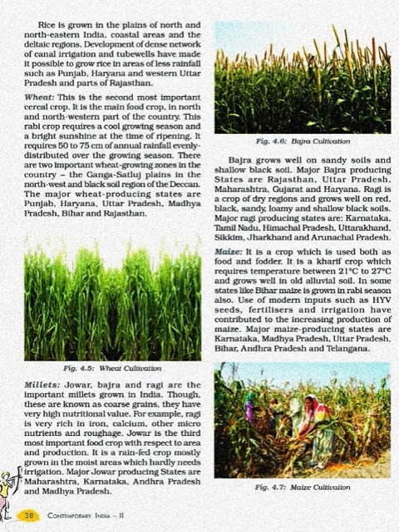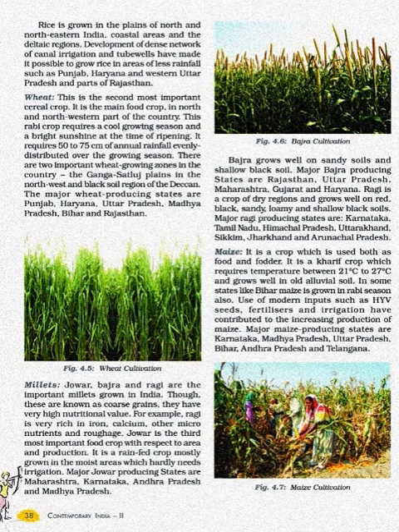And ragi is very rich in iron, calcium and other micronutrients, and it is a very essential element which is required to maintain the health. And roughage also it provides, which helps in the digestion, and it is a crop of dry region, grows well on red, black, sandy, loamy and shallow black soils. And then after that the major ragi producing states are Karnataka, Tamil Nadu, Himachal Pradesh, Uttarakhand, Sikkim, Jharkhand, Arunachal Pradesh. So these all are the major ragi producing states.